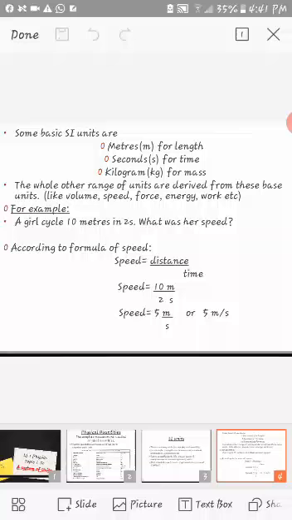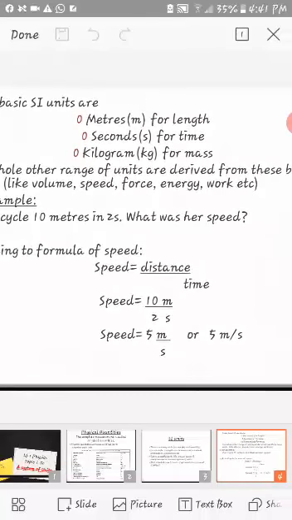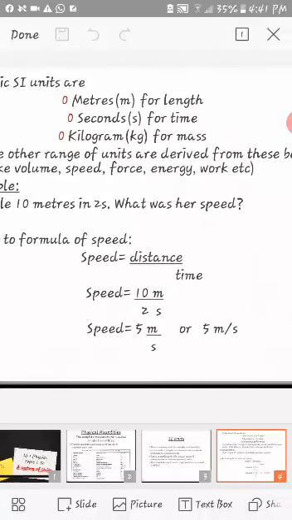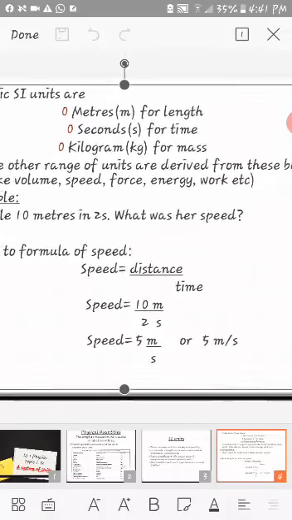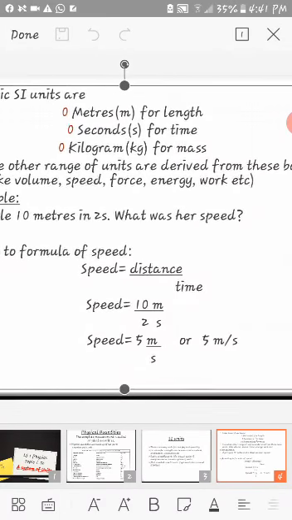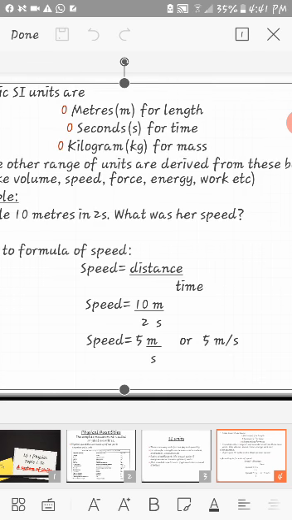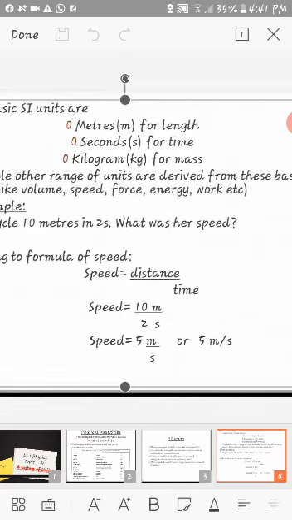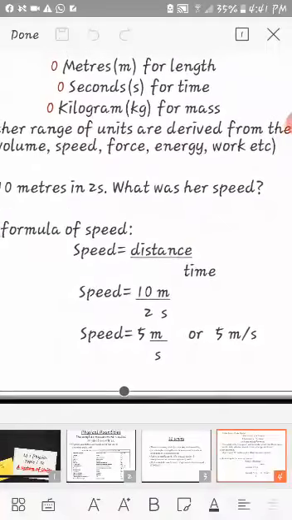And there are some other units as well that have been derived by using these base units. Like for example, over here you can see this is example given of the speed. If we want to determine the speed, we use the formula distance upon time, right? Now distance is another physical quantity, time is another physical quantity, right? The unit of distance is meter, SI unit of distance is meter. For time the SI unit is seconds, right? So eventually the unit of speed becomes meter upon second, or you can say meter per second.